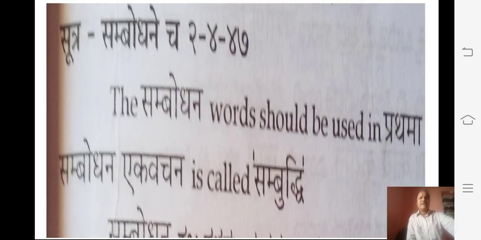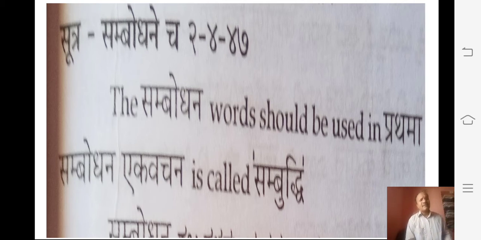Next slide. Here, Sambhodhanecha. That means the Sambhodhana word should be used in the Prathama Vibhakti, even in the case of addressing. For example, when we are addressing another person, we use a word before the name. For example, hey Rama. Hey is the sambodhana vacha. Wherever the sambodhana word is there, it should be used in the prathama vibhakti.